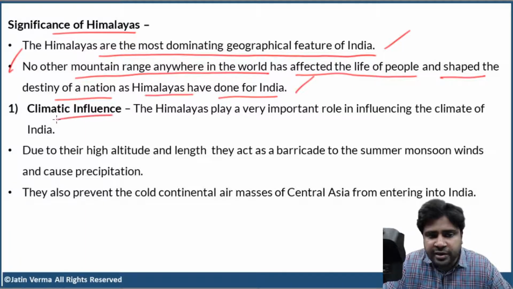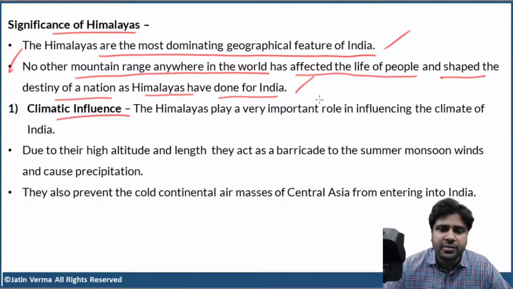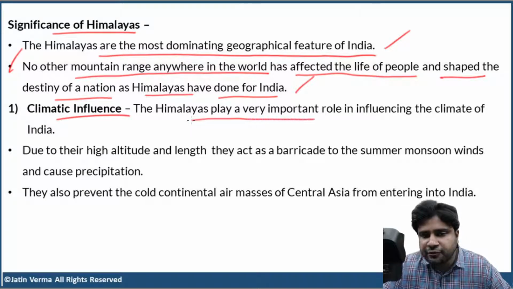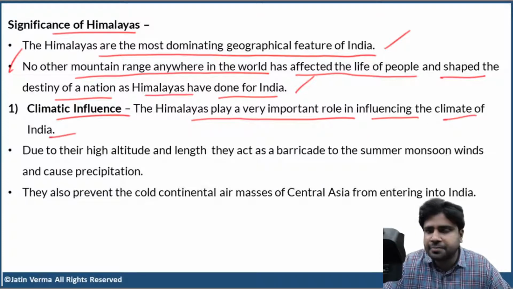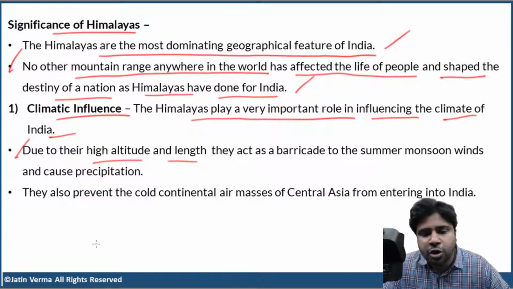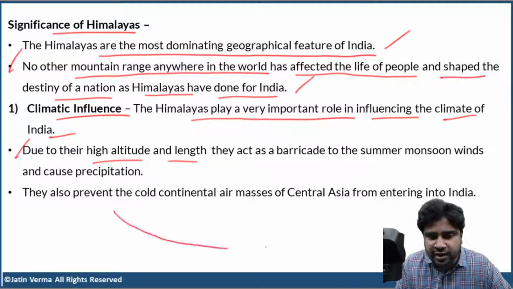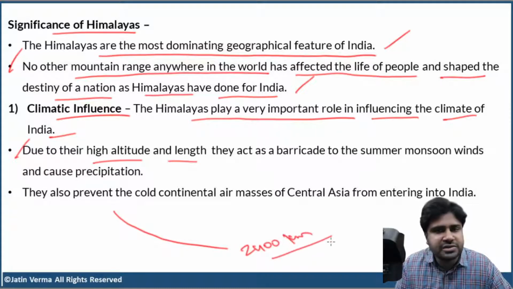First, climatic influence. The Himalayas play a very important role in influencing the climate of India. How? First, they have high altitude and great length. We all know that the Himalayas stretch in the form of an arc for almost 2,400 kilometers.